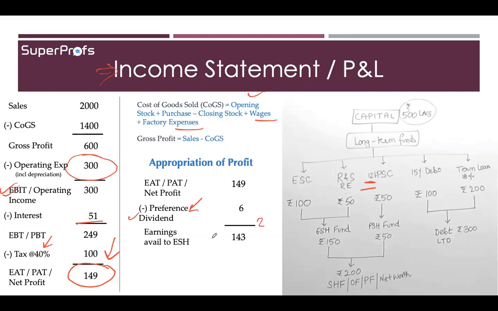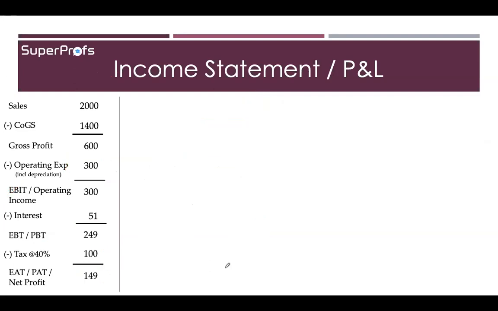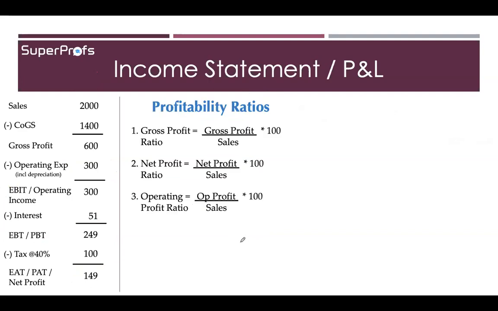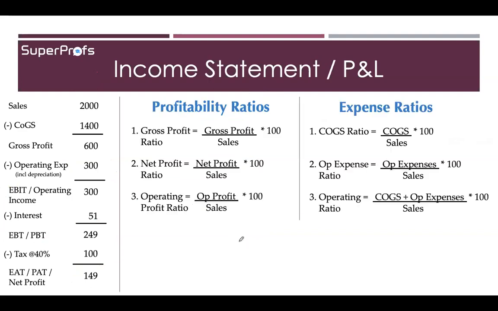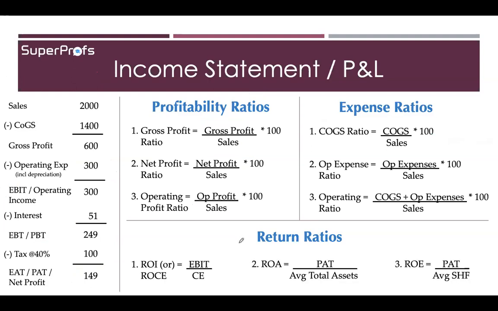So whatever is left is the earnings available to equity shareholders, all right, and they can decide to either divide this completely as the equity dividend, or they can say that okay, my business needs some amount of this, so I will keep this in the retained earnings as reserve and surplus for my company. And the rest, whatever amount is left, they divide among themselves as equity dividend. Now, based on this concept, we had then done these profitability ratios, expense ratios, and then the return ratios.